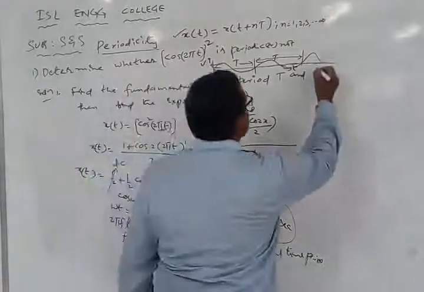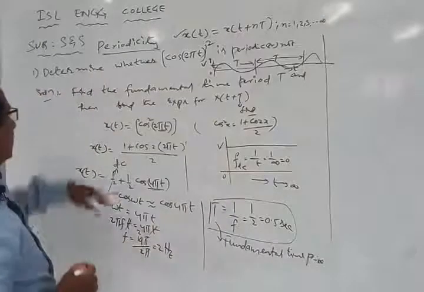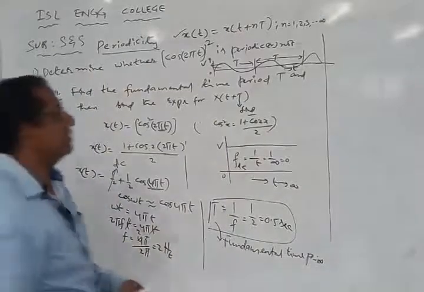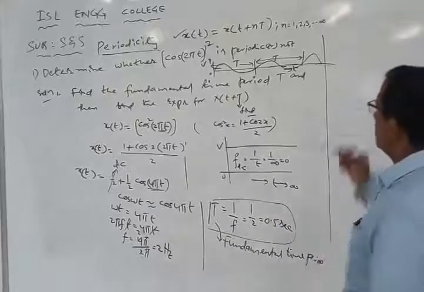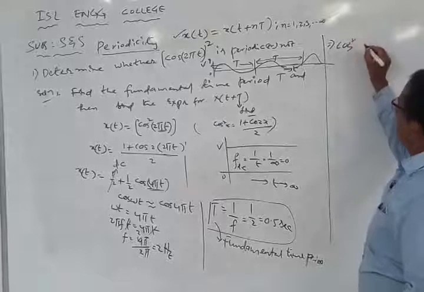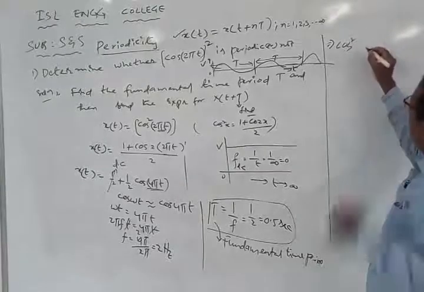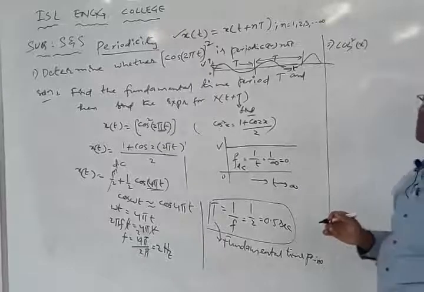Now let us try to solve this equation by substituting the fundamental quantity in this. What is the equation given to us? Cos square x. That is how the equation is normally given to us.